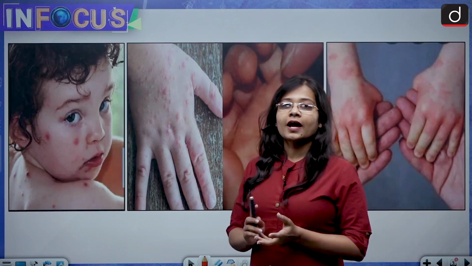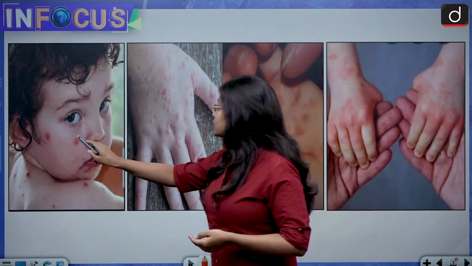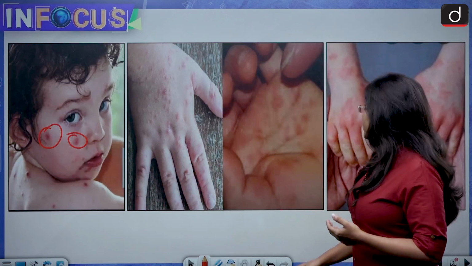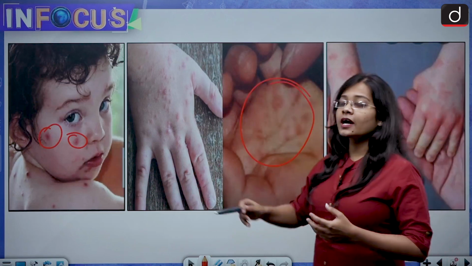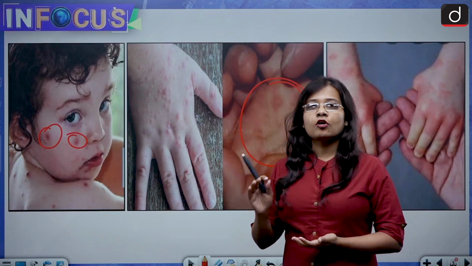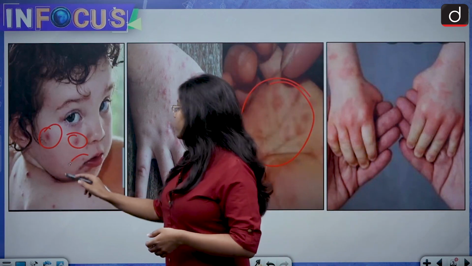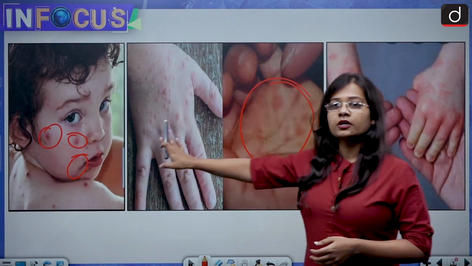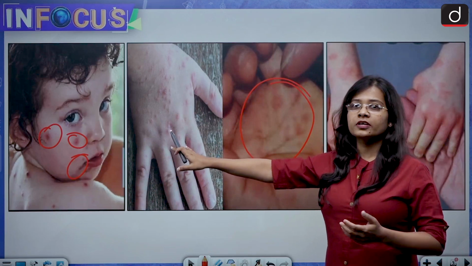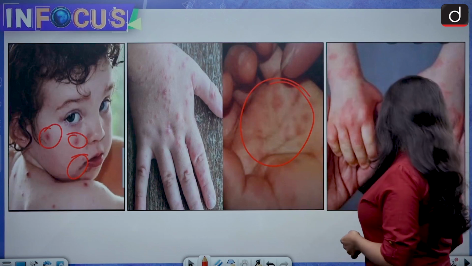It has nothing to do with tomato. It is just that the blisters caused by tomato flu, when they grow big, take the shape of a tomato and look very red in color, and that is why this is called tomato flu or tomato fever, but it has nothing to do with tomato. So these are the pictures of the red blisters which appear on the body of a child or a person, and this is how tomato flu or tomato fever looks like.